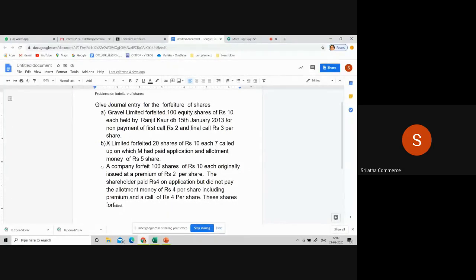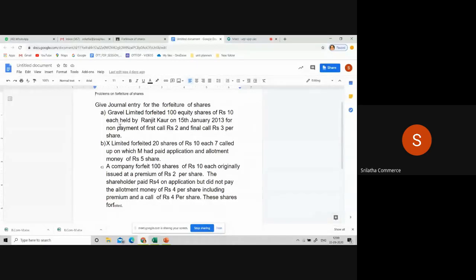It is fully called up, and these shares are issued at par. The non-payment of calls means Ranjit is not paying first call 2 and final call 3, so the unpaid amount is rupees 5, meaning the remaining 5 rupees is paid by the default shareholder.